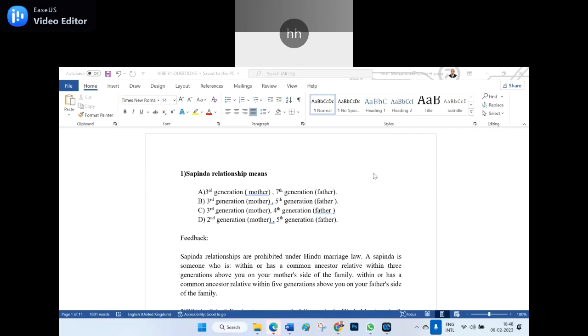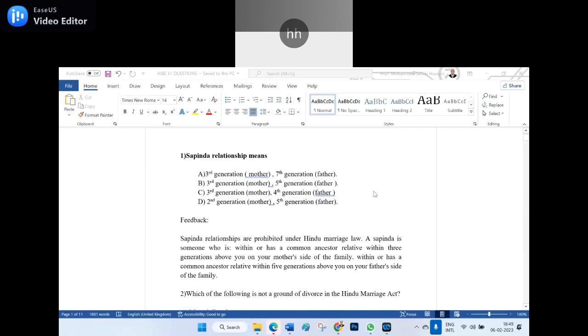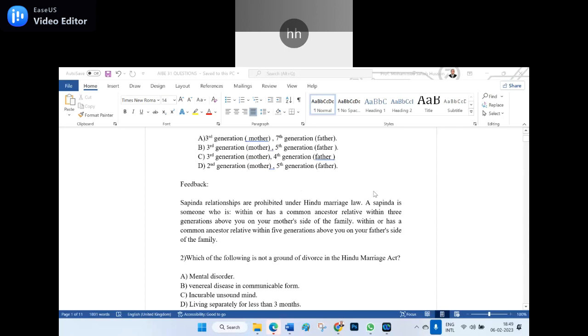So let us see the Sapinda relationship question. I am sure everyone can answer this, and I believe we discussed this point earlier also. So what is the right answer among A, B, C, D? Participants, I give the feedback also here. The right answer, sir: mother's side 3 generations, father's side 5 generations. Option B, sir.